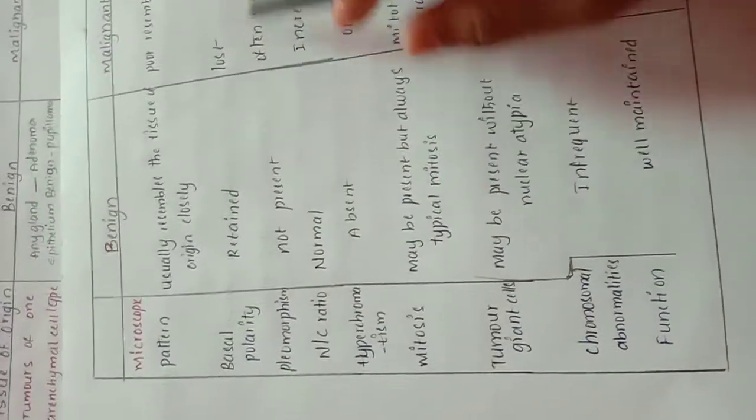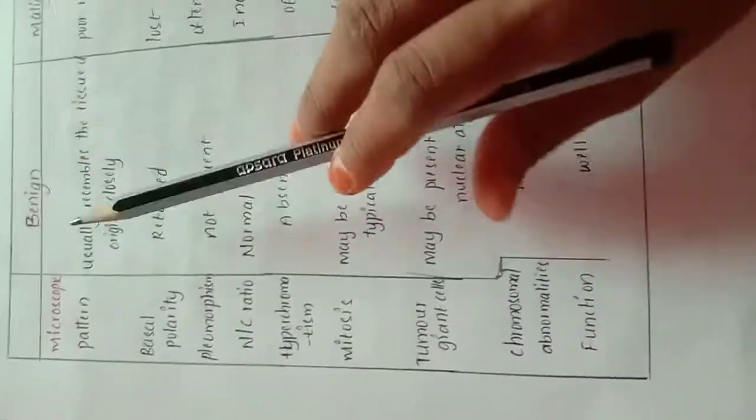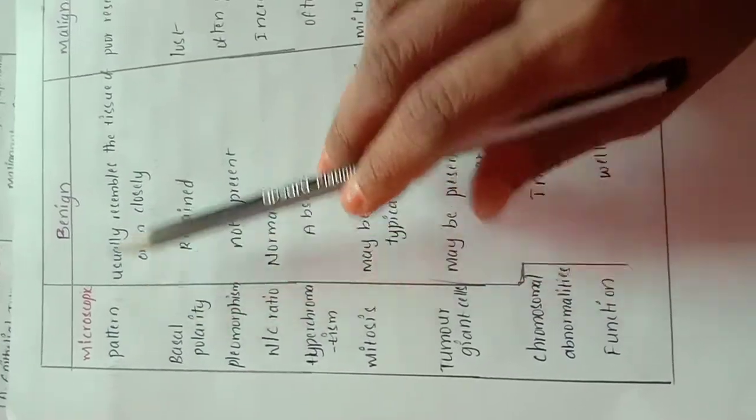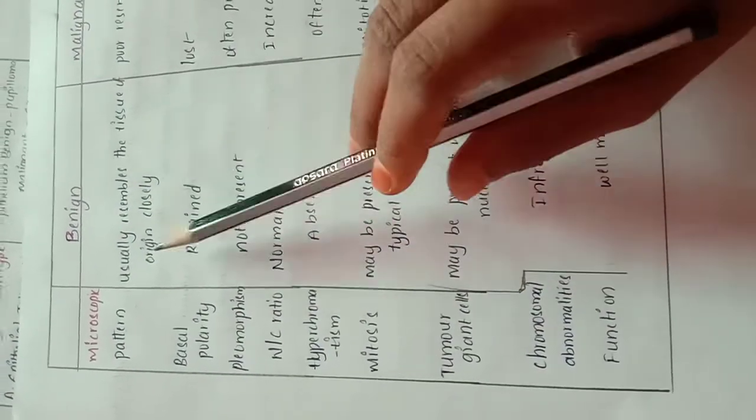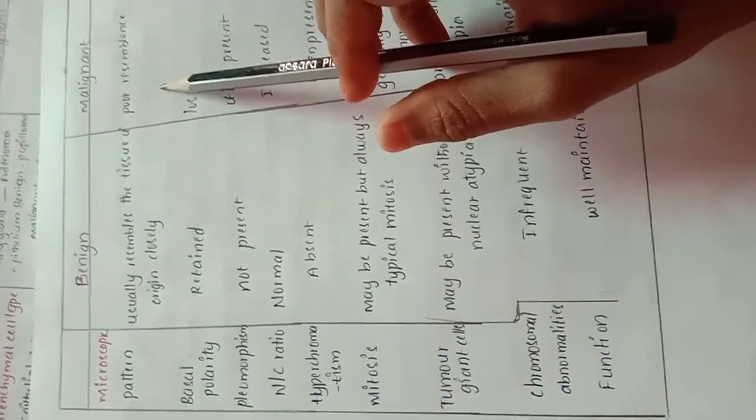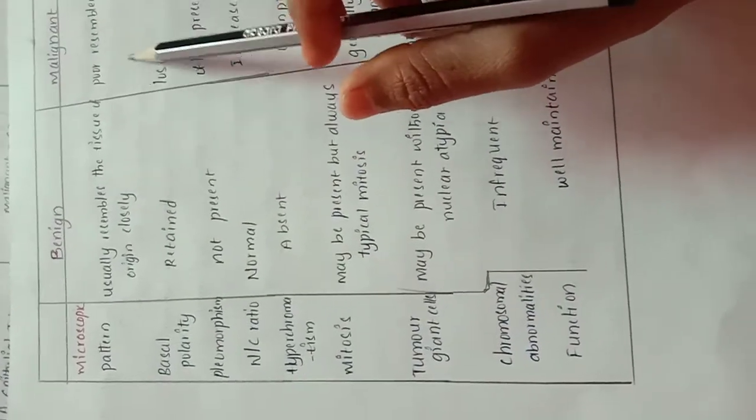Now we will see the microscopic differences between the benign and the malignant tumors. In the microscopic differences, the pattern: benign closely resembles the tissue of origin, but malignant has poor resemblance because it is a cancer.